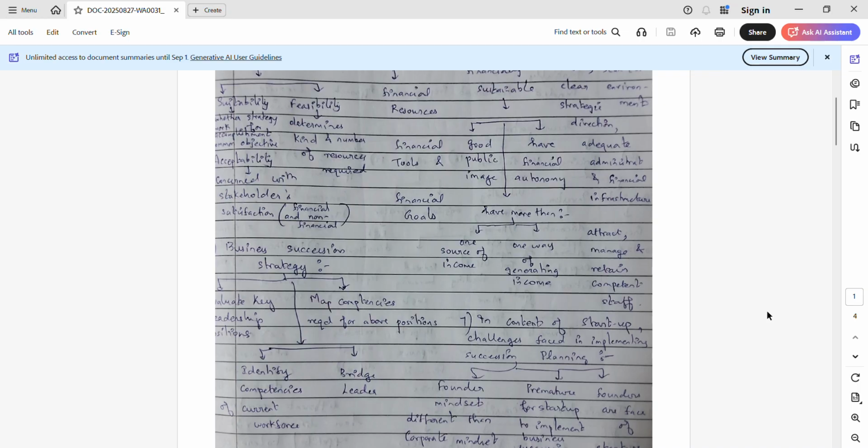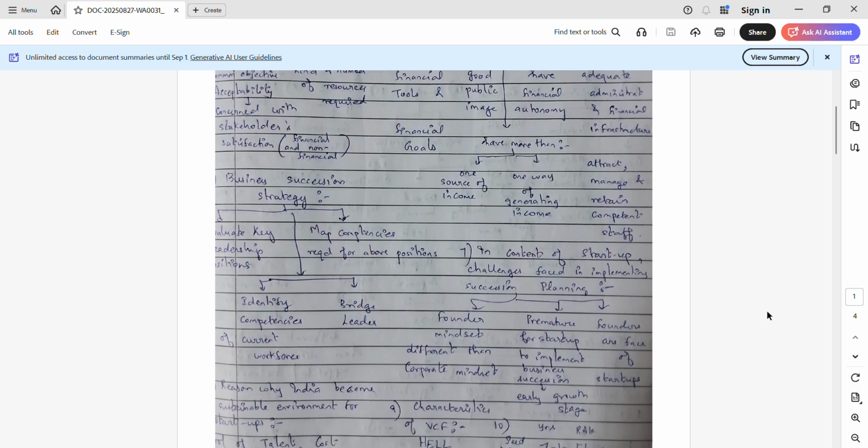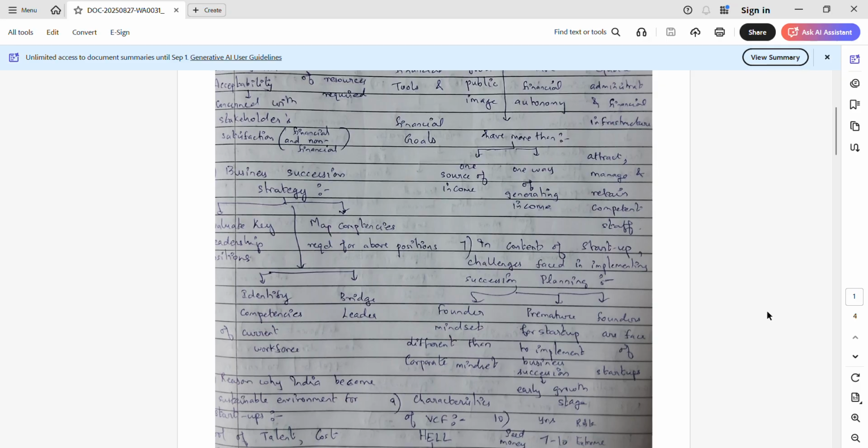And in the context of startups, what are the challenges faced in implementing succession planning? Founder mindset is different from the corporate mindset, and it is premature for a startup to implement business succession because they are in their early stages. Their focus will be primarily on growth and not on significant long-term impact. And founders are the face of startups, so they would not like to change that.